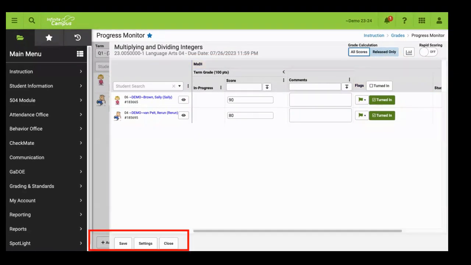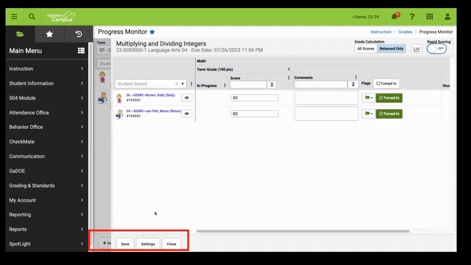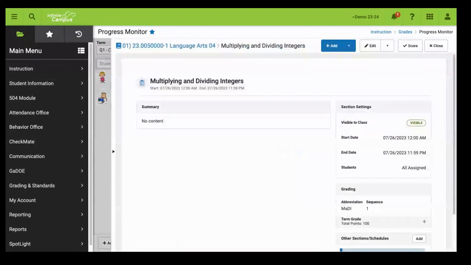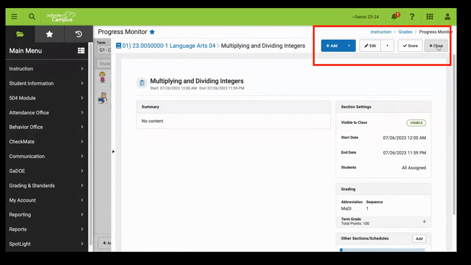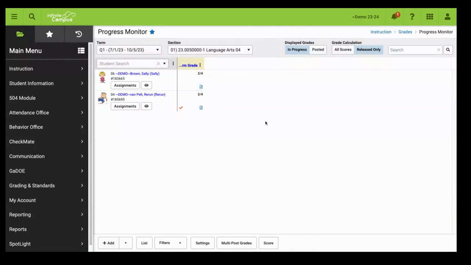When complete, I need to be sure to click the Save button in the bottom left corner. After clicking the Save button, I'll click the Close button. Notice I'll return to the main assignment page where I just scored this assignment. I'm going to go ahead and close it since I've already scored it. And notice the page that I return to. When I hover over the abbreviation here, that is the term grade, so the quarter one grade.